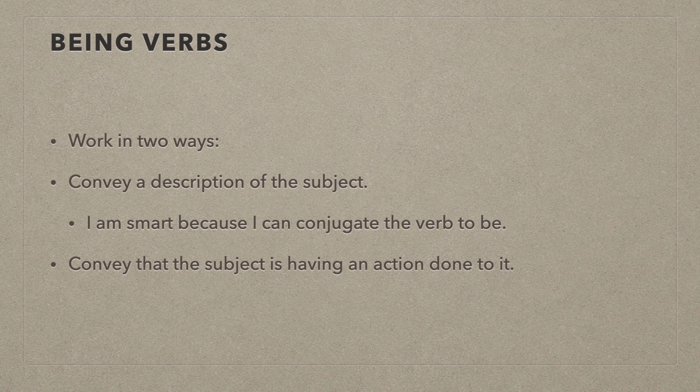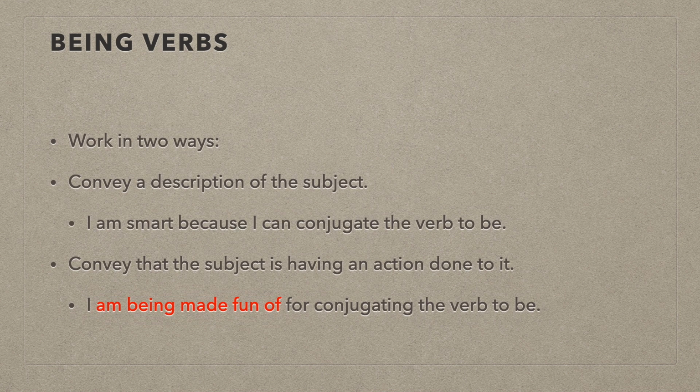The second way is to convey the subject as having an action done to it. So I am being made fun of for conjugating the verb to be. Here, we have the being verb am, but really we have kind of a verb phrase. I am being made fun of, right? That's kind of our whole verb phrase here, right? It's not just am.